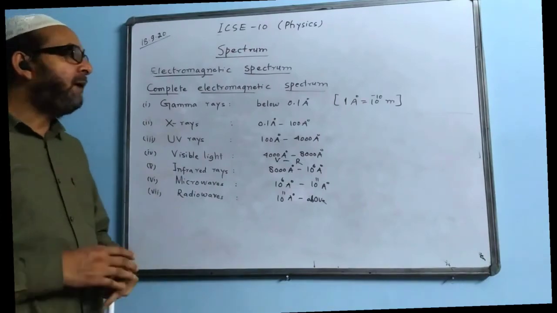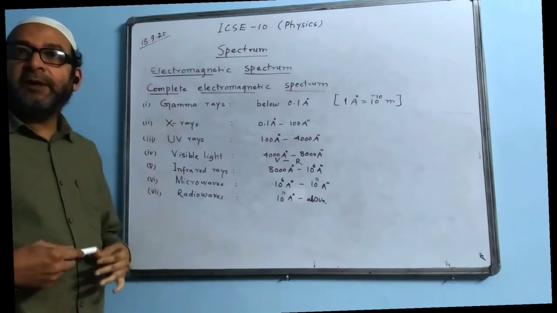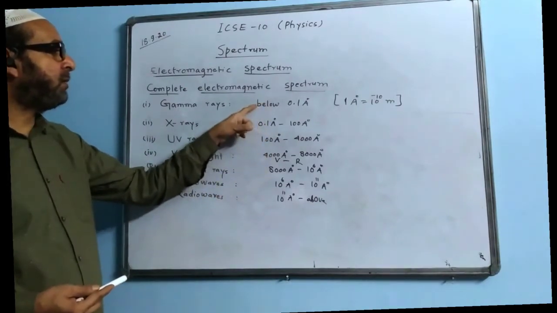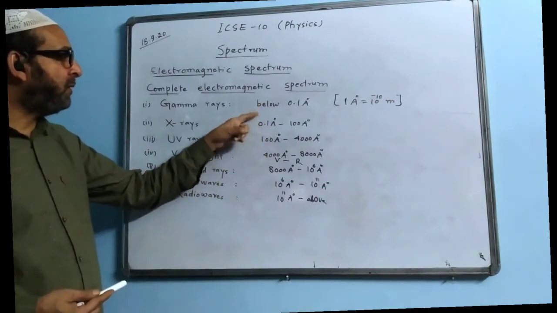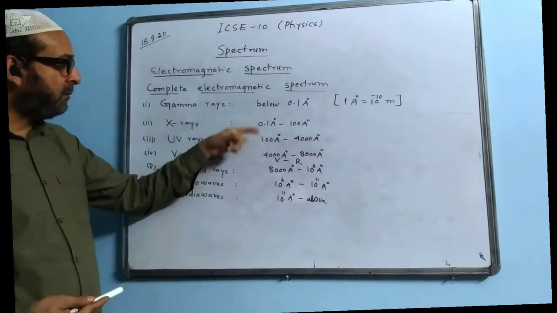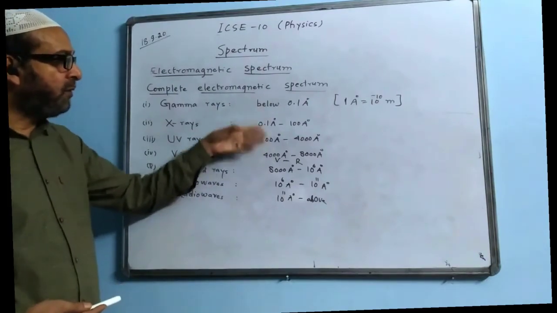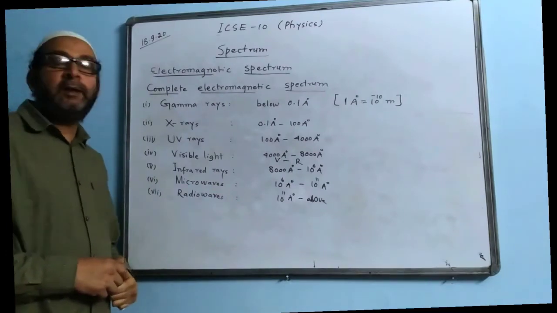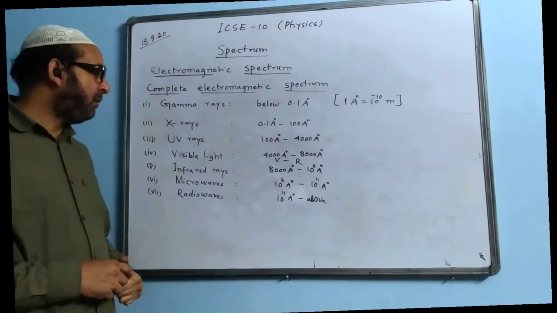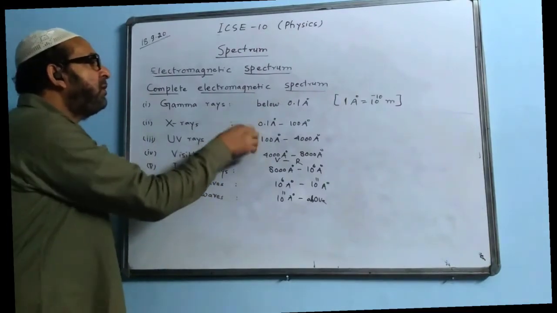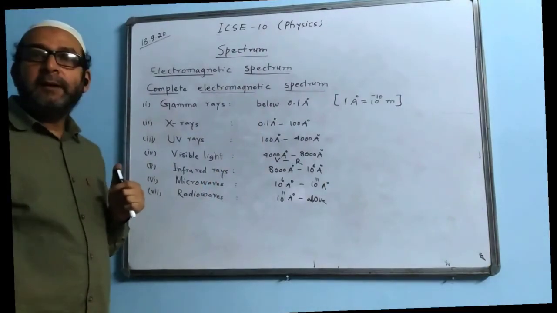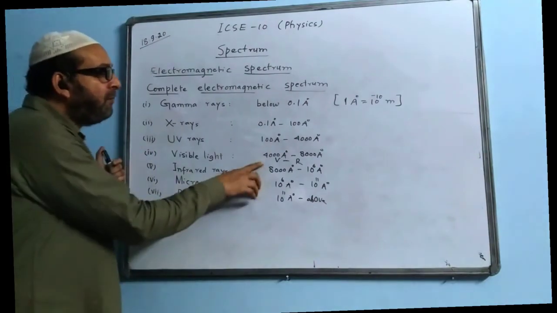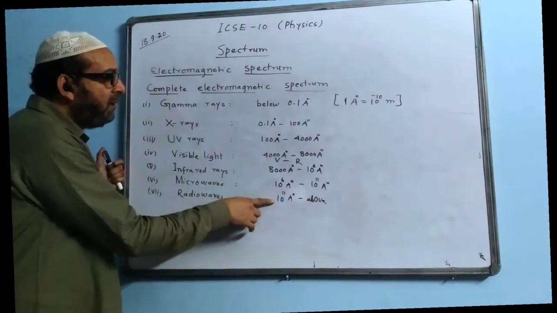Now name two spectrums whose frequency is more than visible light. All of them above have more. Most is this one, then frequency of this one is less than this, and again this one is more than this. Frequency keeps on decreasing like that. There are three answers. You can choose any two of them and give. Name two radiations whose frequency is less than the visible light. All of them below have less. Which one is the least?